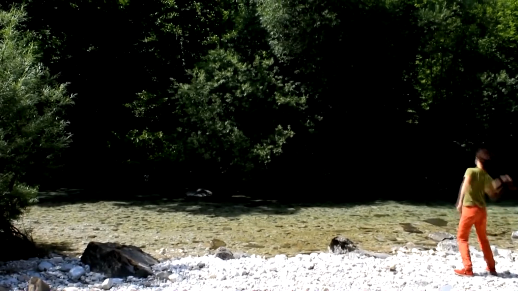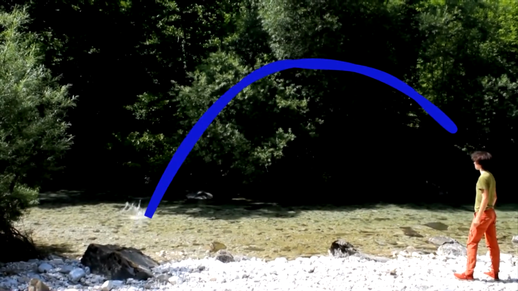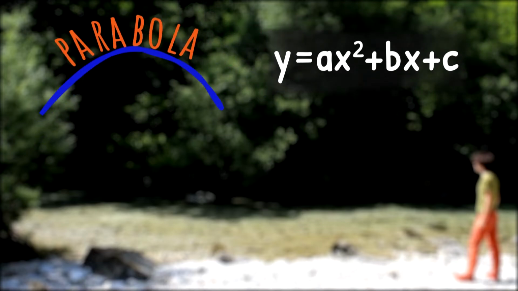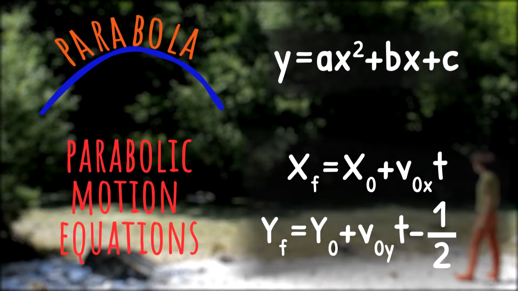We see that it follows a natural movement. This shape corresponds to the mathematical equation of a parabola, but it can also be described by parabolic motion equations in physics that follow strict mathematical models.